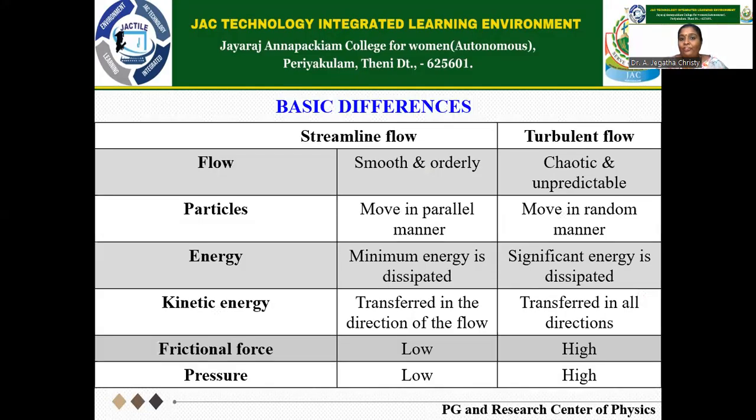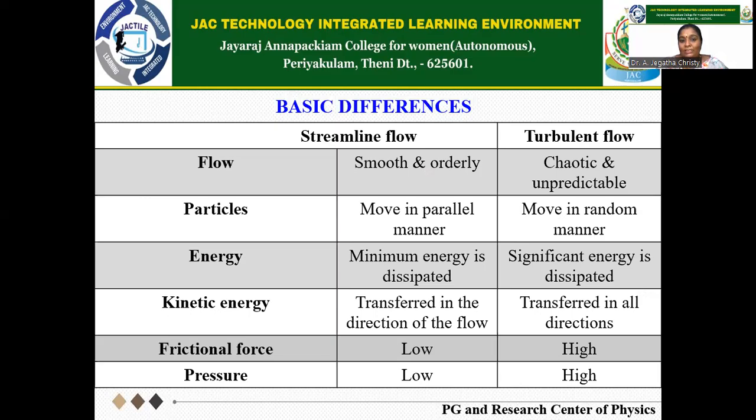There are basic differences between streamline flow and turbulent flow in terms of flow, particles, energy, kinetic energy, frictional force, and pressure. Usually streamline flow is very smooth and orderly, and turbulent flow is completely opposite, which is chaotic and unpredictable. Particles move in a parallel manner for streamline flow, and in a random manner for turbulent flow.